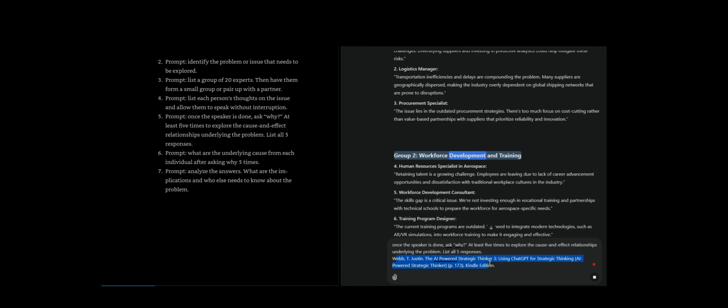Group 2. Workforce development and training. 4. Human resources specialist in aerospace. Retaining talent is a growing challenge. Employees are leaving due to lack of career advancement opportunities and dissatisfaction with traditional workplace cultures in the industry.